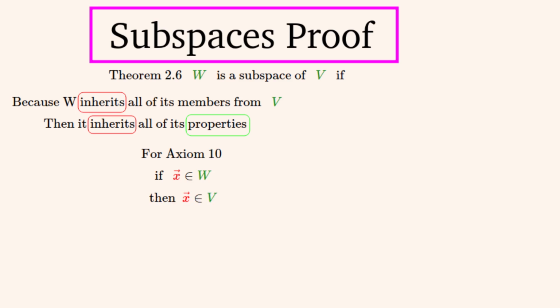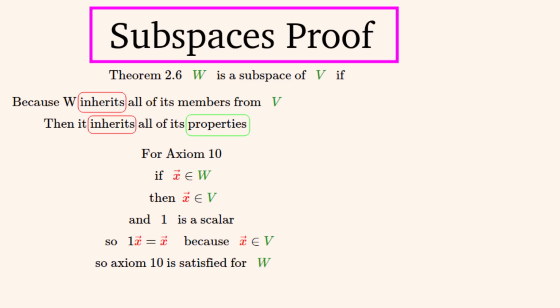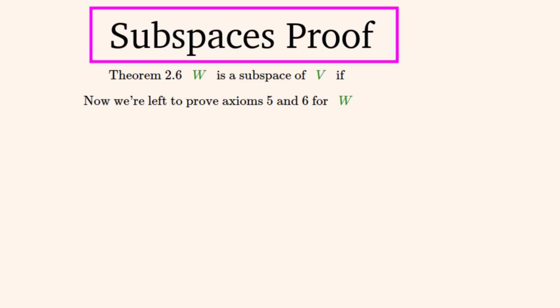So now to have a closer look at axiom 10. We'll just state inheritance here again. And so we know that 1 is a scalar for the vector space V, and also for W, even if it isn't a vector space. So multiplying any vector x by 1 will give the vector by itself, because x is a member of V. So this satisfies axiom 10 for W. So we've proven all of the axioms that can be proven using inheritance. So now we're left with only 2 more axioms to prove, that is 5 and 6.